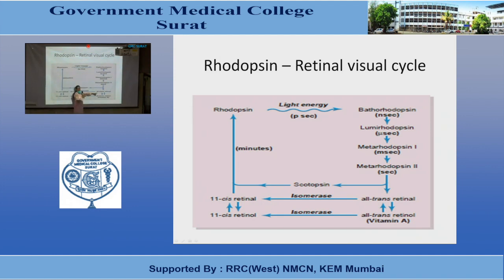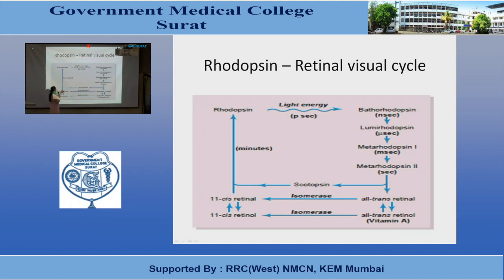So once this all-trans retinal, in the presence of the enzyme isomerase, is converted into 11-cis retinal, and once this 11-cis retinal is formed, it will automatically combine with scotopsin to form, within minutes, rhodopsin.